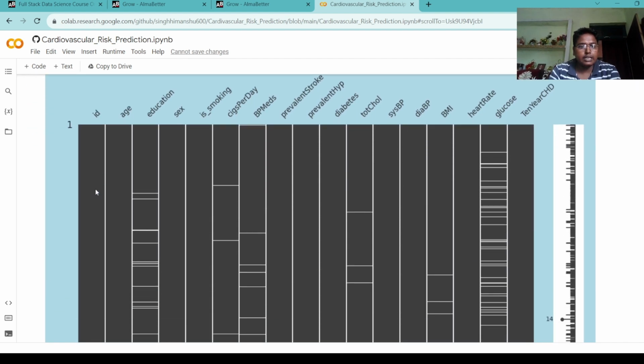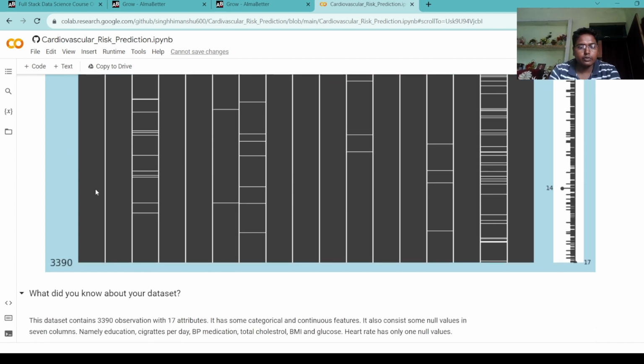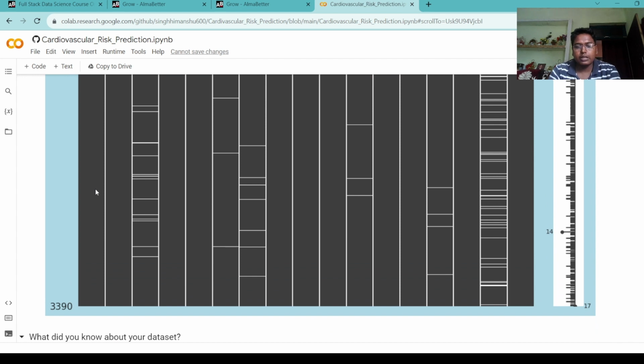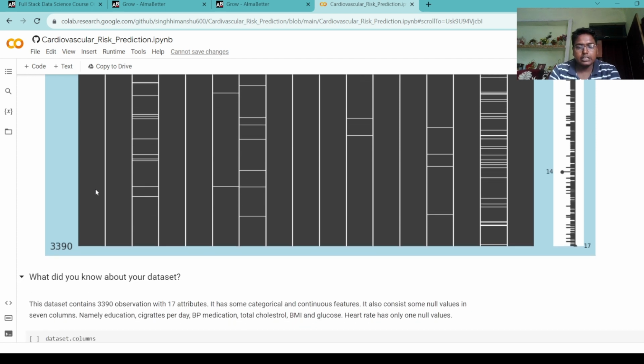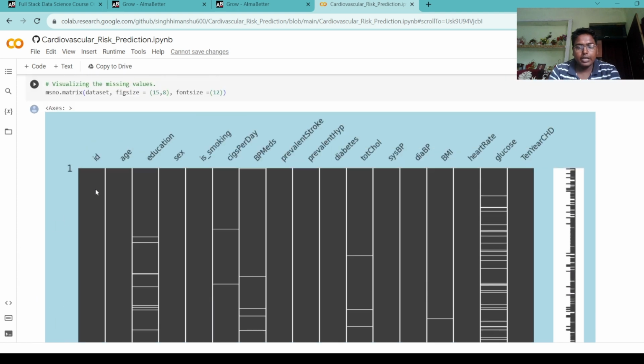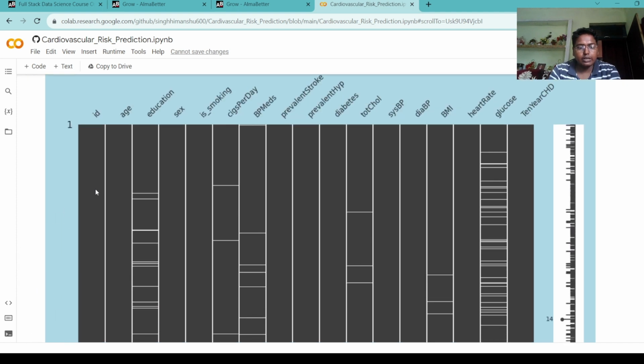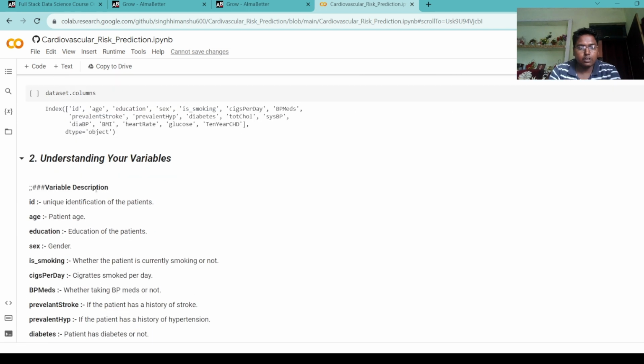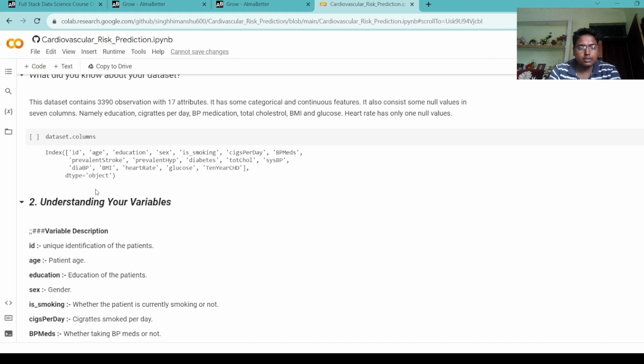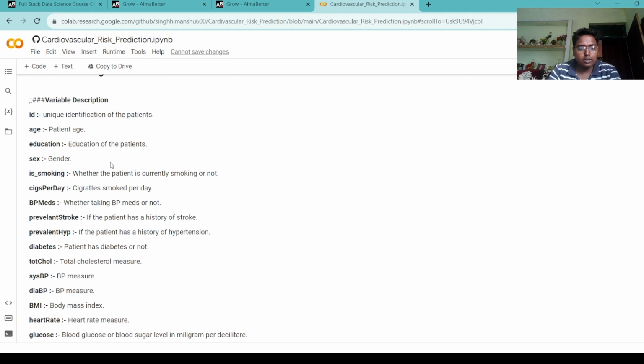Then we see it in graphical form. The dataset contains 3,390 observations with 17 attributes. It has some categorical and continuous features. It also consists of some null values in 7 columns, namely education, cigarettes per day, BP meds, total cholesterol, BMI, and glucose. Heart rate has only one null value. Next we check our dataset columns. These are our column names: ID, age, education, sex, is smoking, cigarettes per day, BMI.